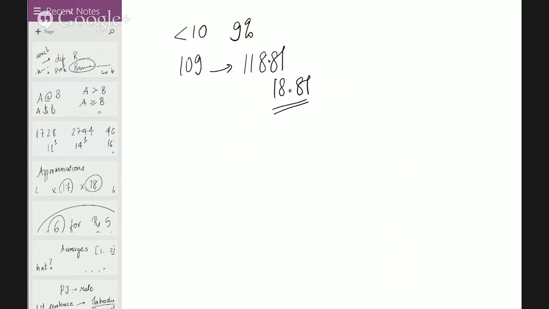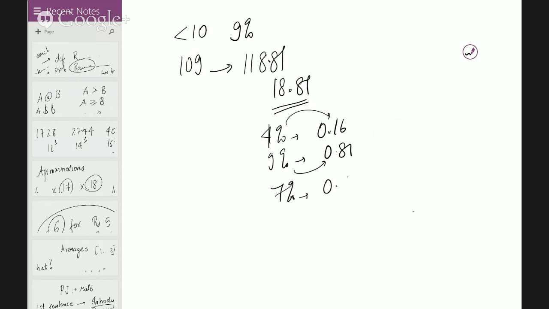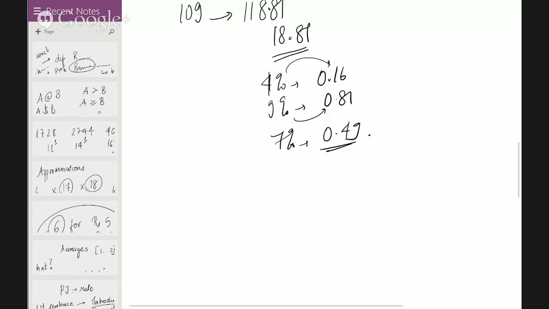If you notice carefully, for 4% rate of interest, we got the difference as 0.16. For 9% rate of interest, we got the difference as 0.81, which are squares of 4 and 9. So for 7%, you'll have 0.49. Pretty cool, not a big deal, but good enough. You directly have the number. If it's 4%, it's going to be 16. If it's 5%, it's going to be 25. If it's 6%, it's going to be 36, and so on.